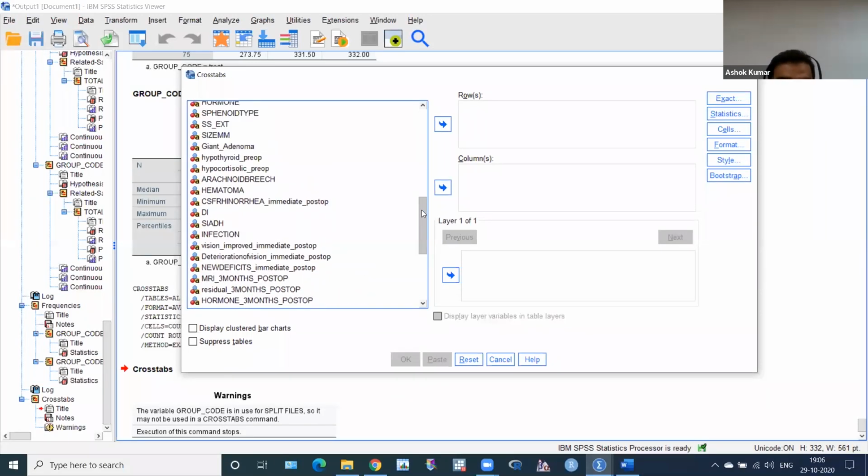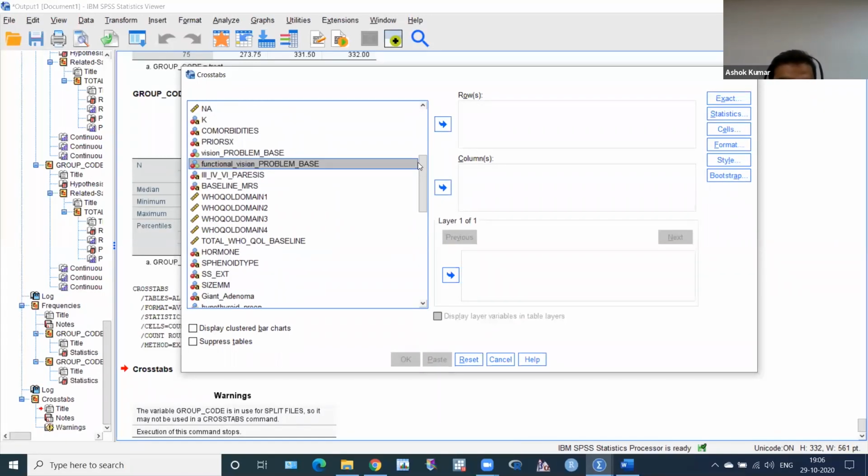functional and vision problems. Baseline too, yeah, this is vision problem. This is functional problem. This is a baseline. So please put these two. These are in 0, 1 and 2 format. Vision problem is yes and no, and functional problem is no, mild or moderate.